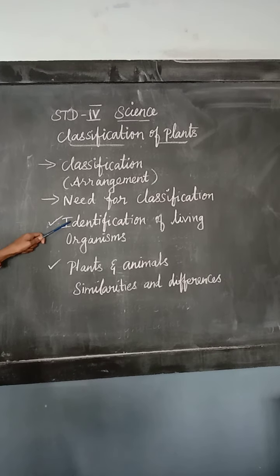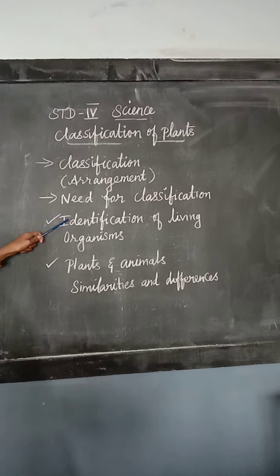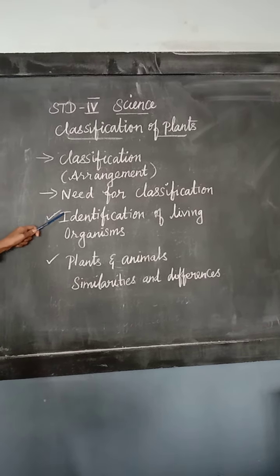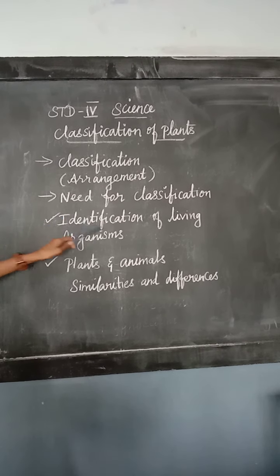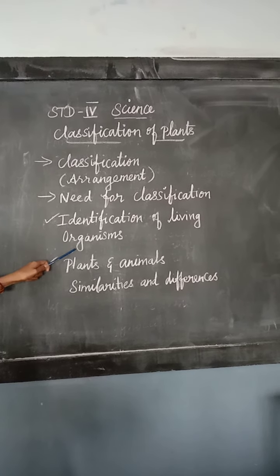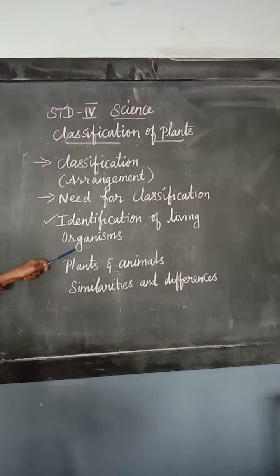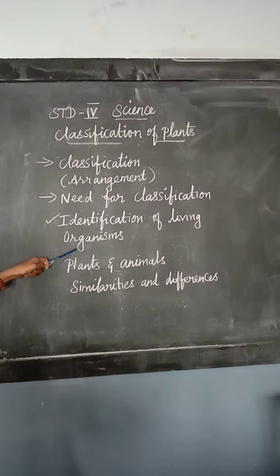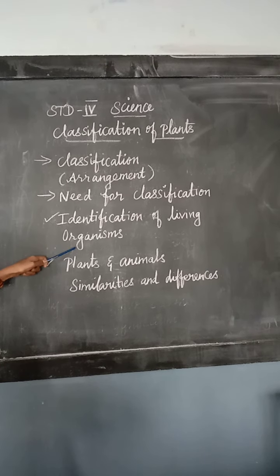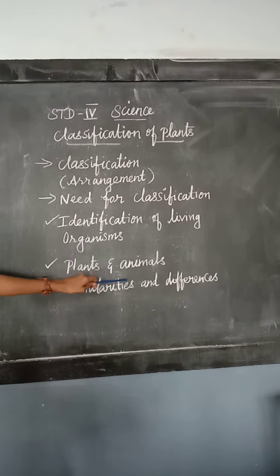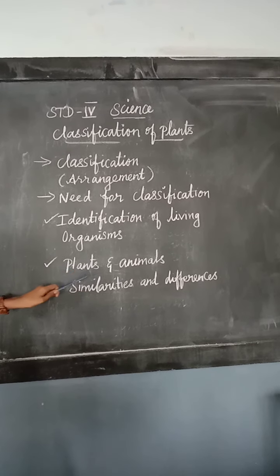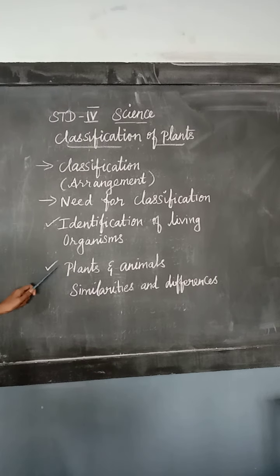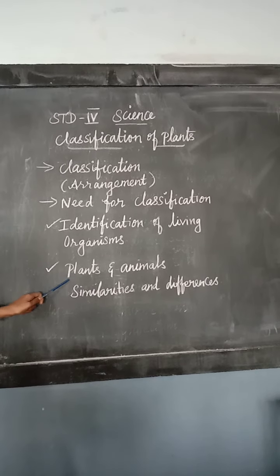It is necessary to classify and arrange organisms because it helps in the identification of living organisms as well as in understanding the diversity of living organisms. Classification helps us to learn about different kinds of plants and animals and their features, similarities and dissimilarities. Next we are going to see the classification.